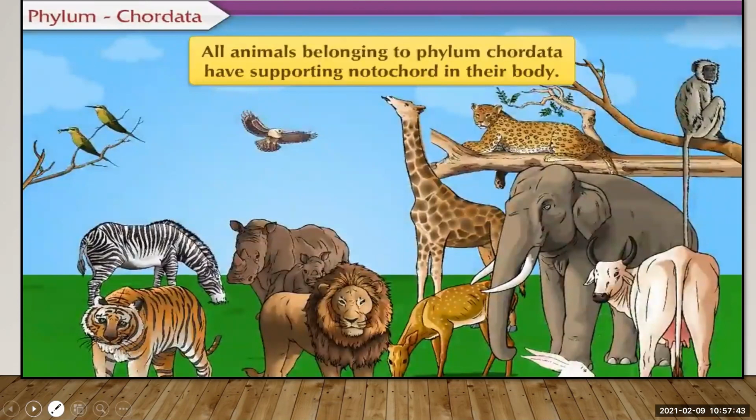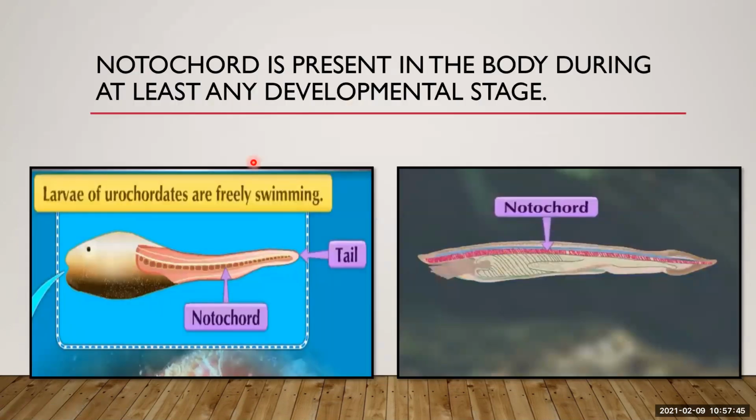Next, notochord is present in the body during at least any developmental stage. So the notochord is present in any developmental stage of the animal, like larvae. What is larvae? Larvae means an active immature form of an organism.